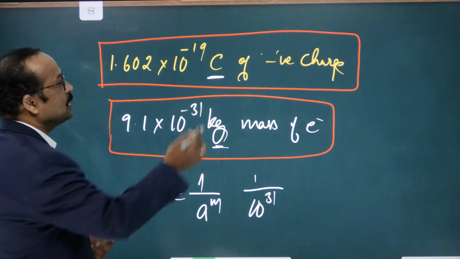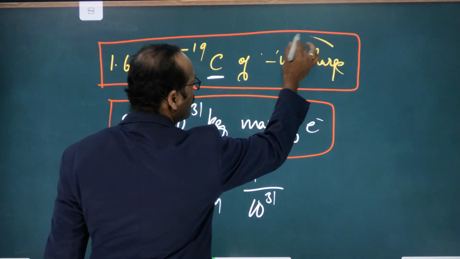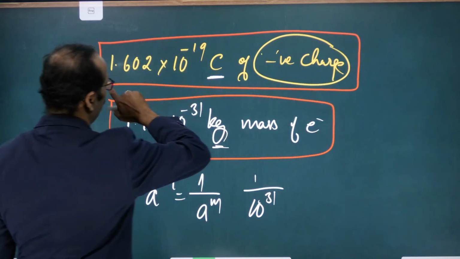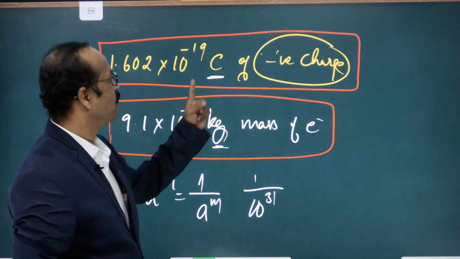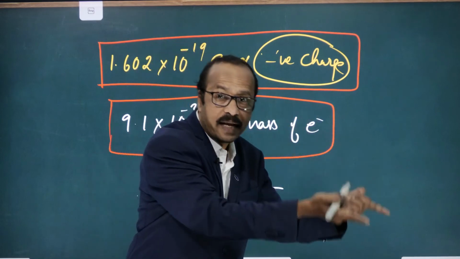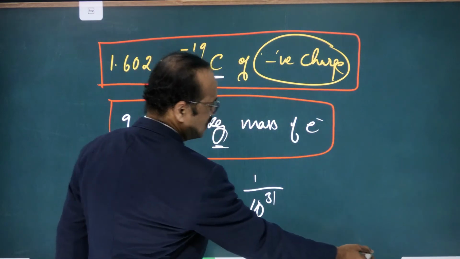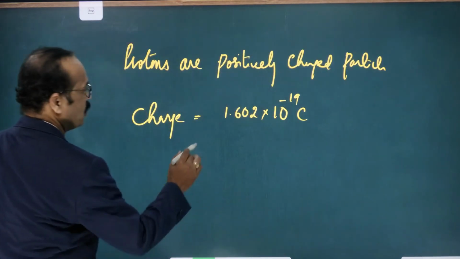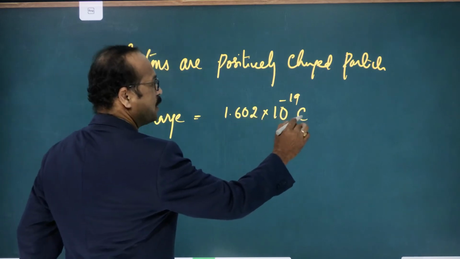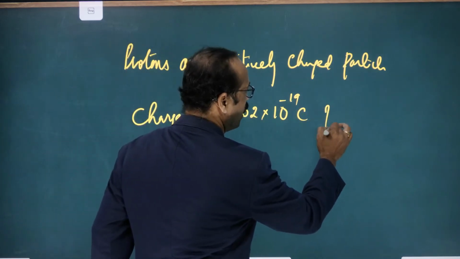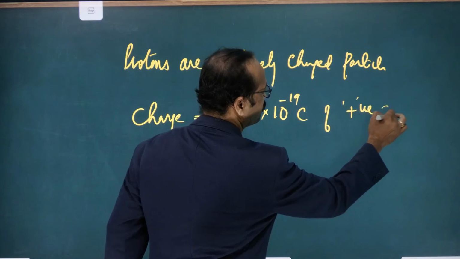Then what is the difference? The electron carries this amount of negative charge, whereas the proton carries 1.602 into 10 to the power of minus 19 coulombs of positive charge.